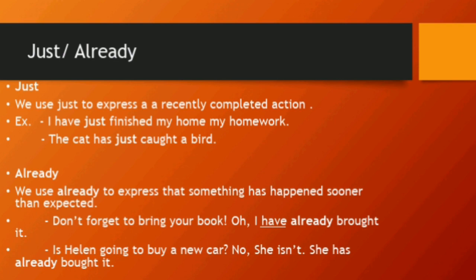Now I am going to talk about the use of already. When do we use already? We use already to express that something has happened sooner than expected. We have two different examples. Number one, don't forget to bring your book. Oh, I have already brought it. Number two, is Helen going to buy a new car? No, she isn't. She has already bought it. We can see that we are going to use already after the subjects and have and has.